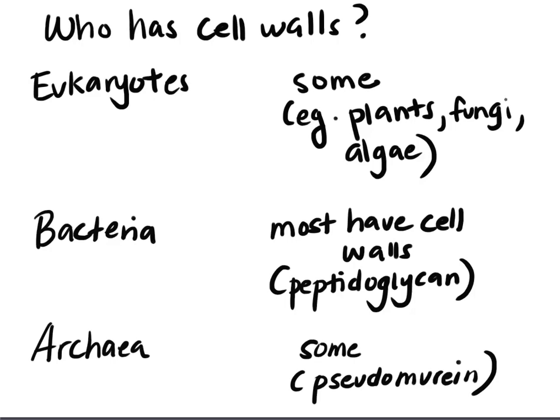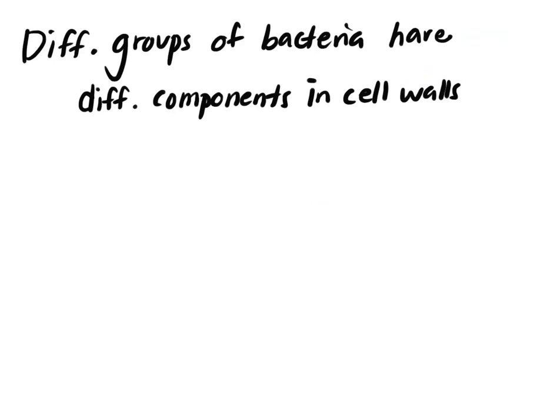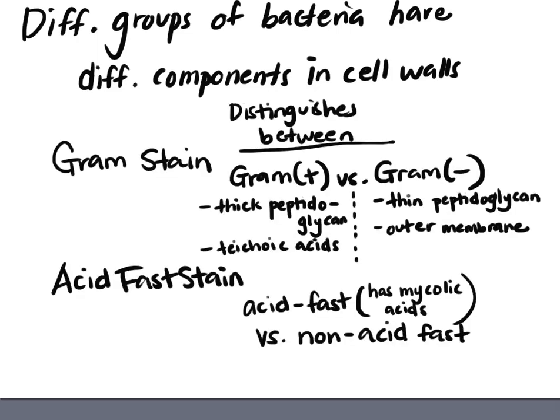The chemical composition of these cell walls is another feature that distinguishes eukaryotes and prokaryotes. We can also use the properties of the cell walls in order to distinguish between specific bacteria. The Gram stain and acid-fast stain both make use of features of bacterial cell walls to distinguish between groups of bacteria.